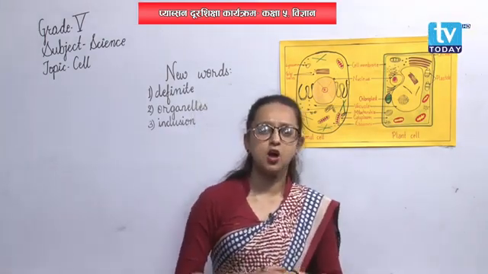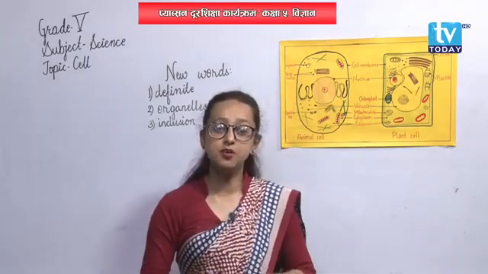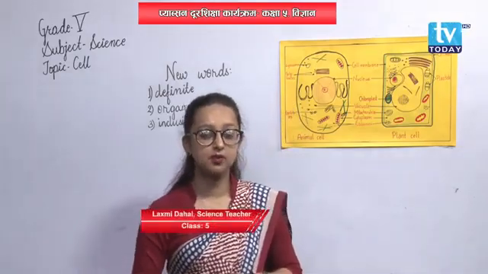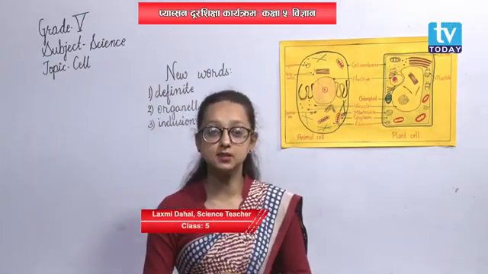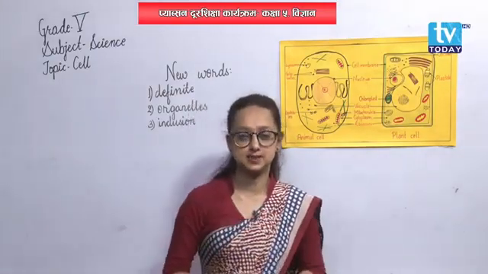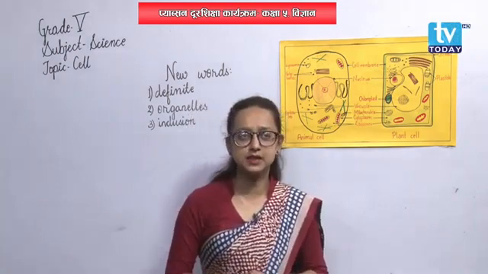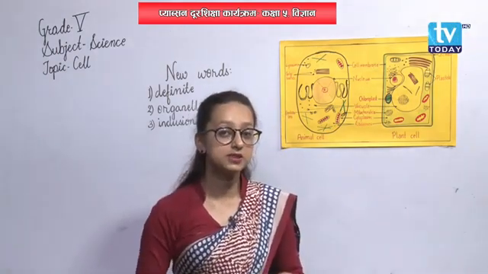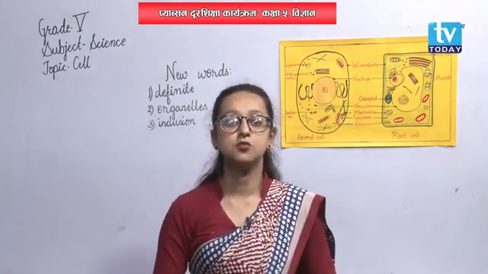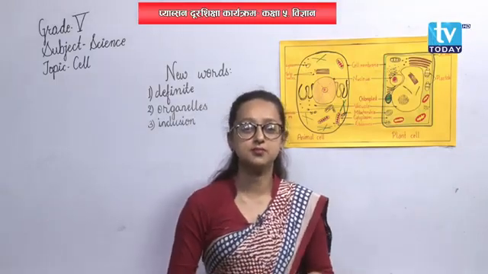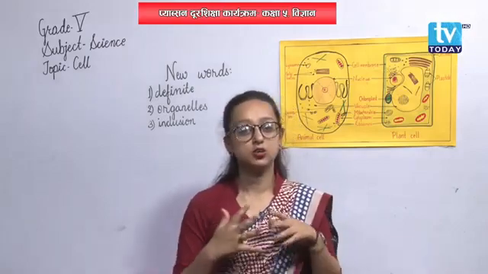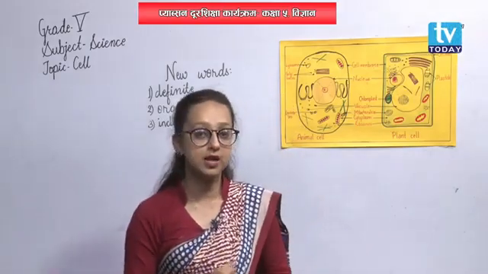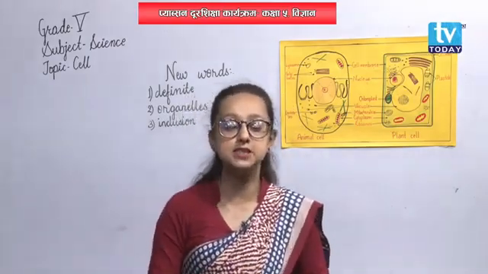Well, all living things are made up of cells. All the living things, whether plants or animals, are made up of cells. But what are cells? Well, students, you have learnt about time, isn't it? What is the smallest unit of time? Well, there are milliseconds also, but till your level, what you have learnt is second.